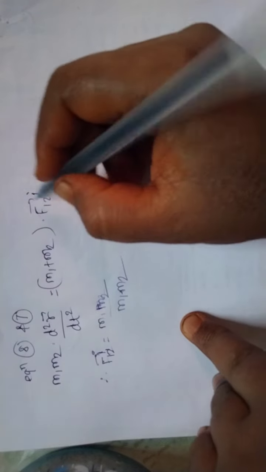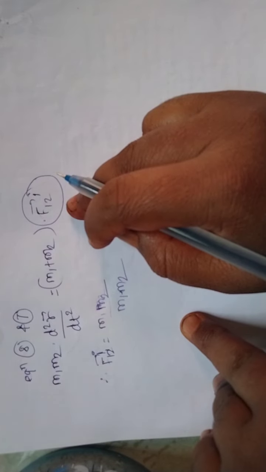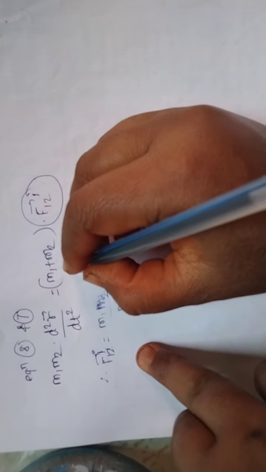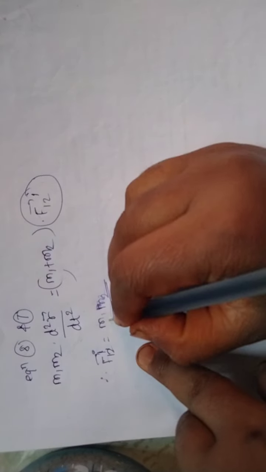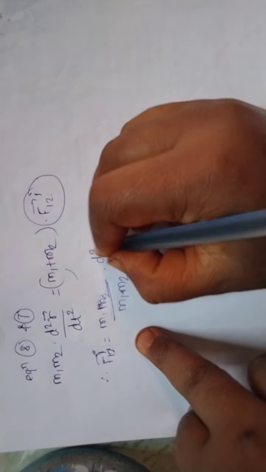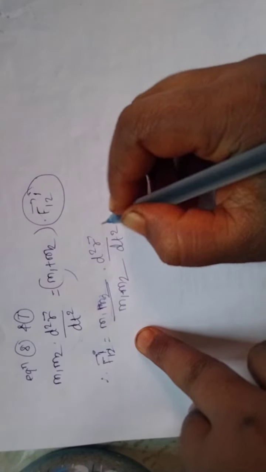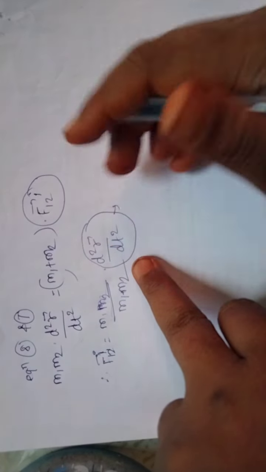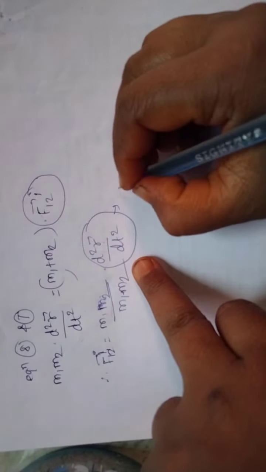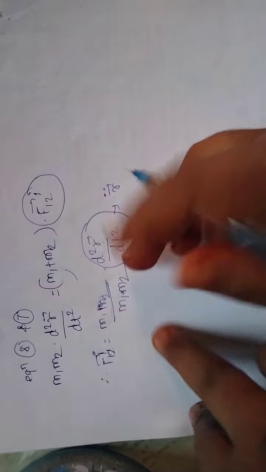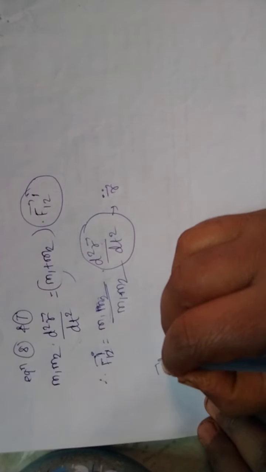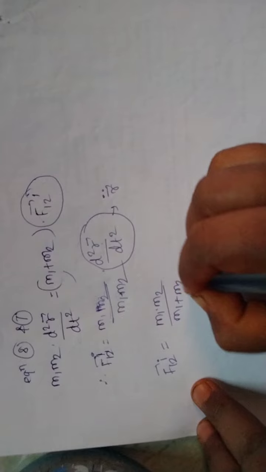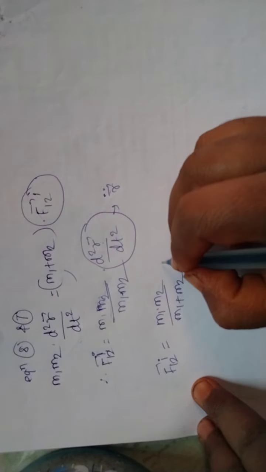Suppose we will calculate this value. Suppose we are considering this equation in the form of this force. So now let us calculate this force by using this equation. So this M1 M2 will divide here. So this M1 into M2 divided by M1 plus M2 into d2r bar by dt square. Okay, so what is this? It is the acceleration. So I am writing, this is the double derivative of r, so I am writing r bar double dot. Okay, so here F12 bar is equal to M1 into M2 divided by M1 plus M2.